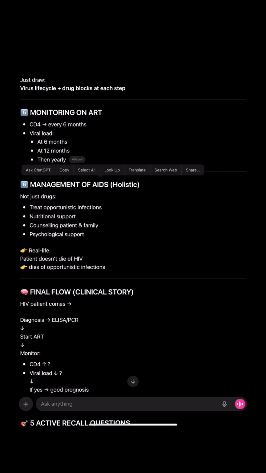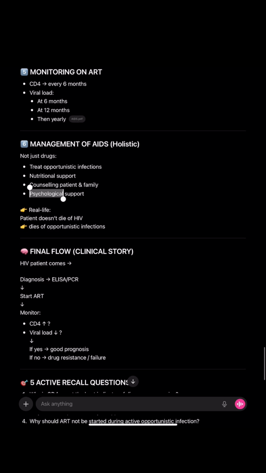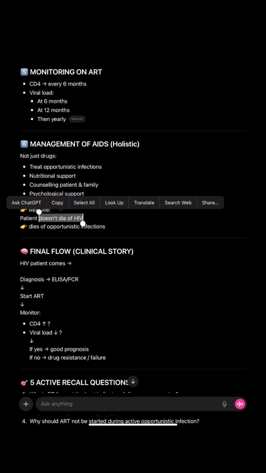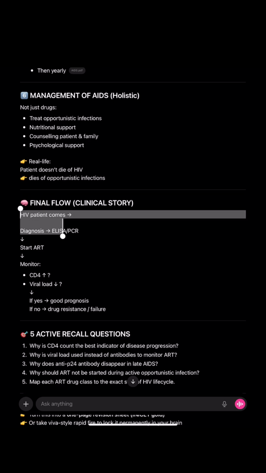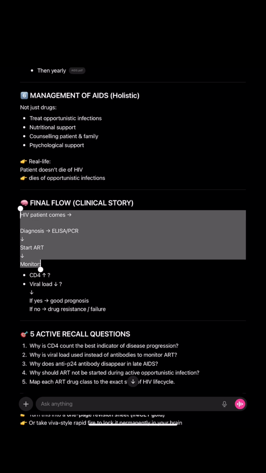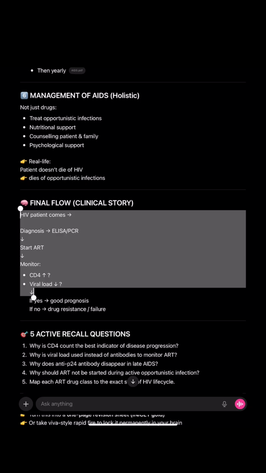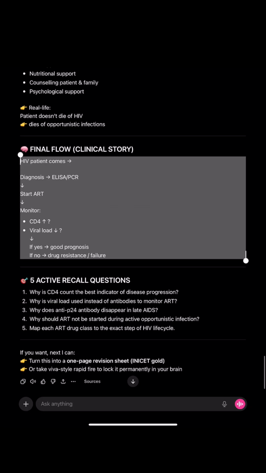How is AIDS managed? Not just giving the drugs, but treating the opportunistic infections, nutritional support, counseling the patient and family, and psychological support. The patient doesn't die of HIV, they die of opportunistic infections. So an HIV patient comes, is diagnosed with ELISA, PCR, starts ART, and we monitor CD4 count and viral load. If CD4 is increasing and viral load is decreasing, there is a good prognosis, and if not, drug resistance or failure has occurred.